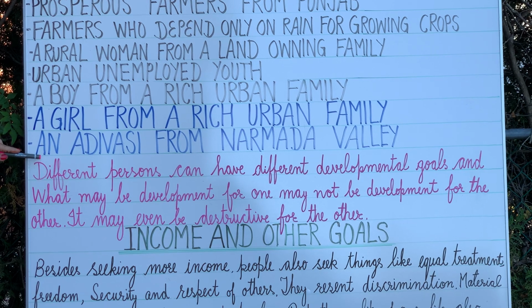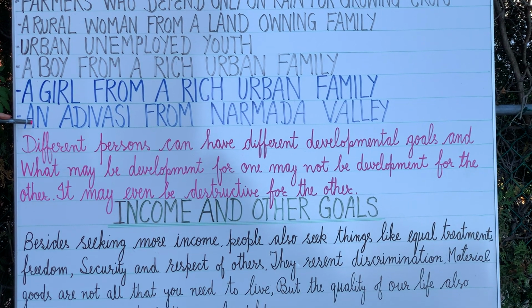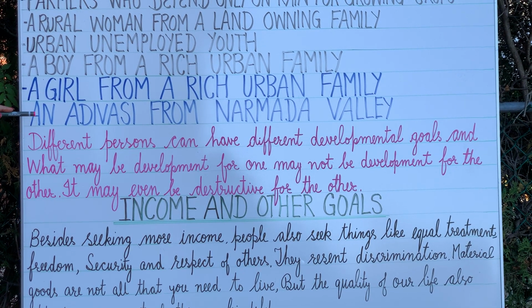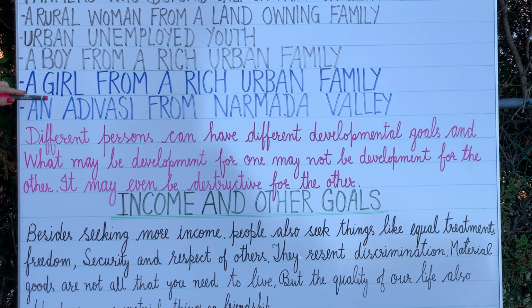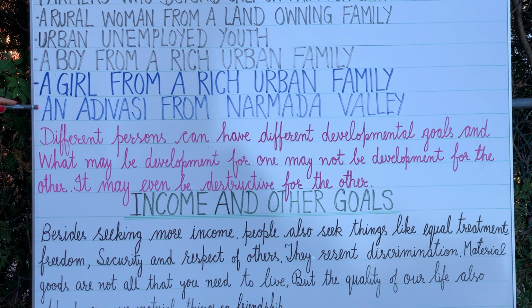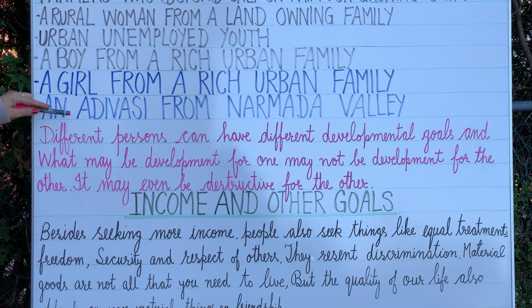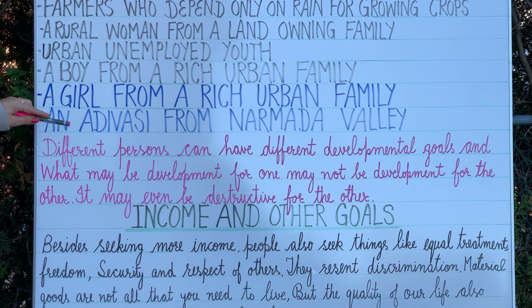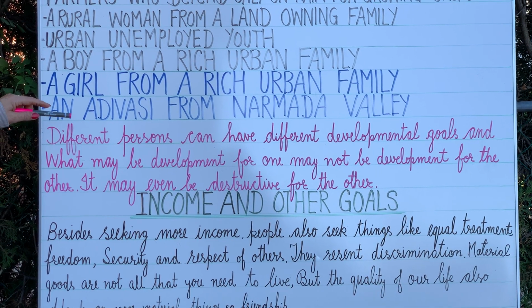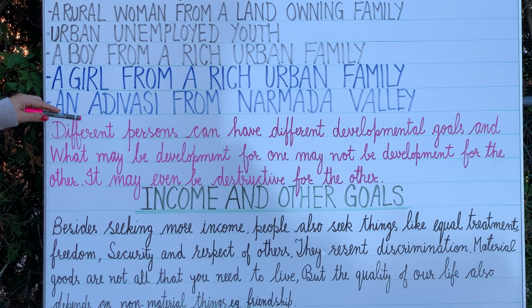And Adivasis from the Narmada Valley. Now these Adivasi people, that is the Narmada Bachao Andolan, we know that with the construction of the Narmada Dam, they are asked to evacuate. What these people want, their goal, is that they should not be asked to evacuate from those areas, and the problem can be solved through check dams or smaller dams.